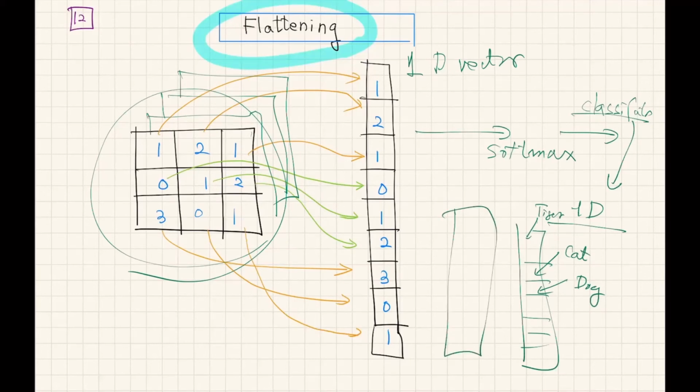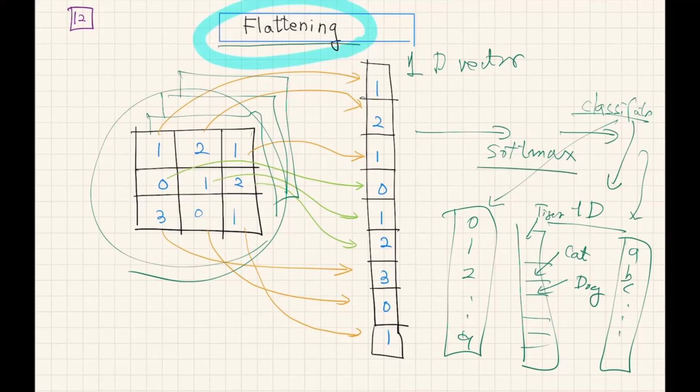Sometimes this output vector could be 0, 1, 2, 3 to 9. Sometimes this vector could be A, B, C, or the alphabet or some wording. So this size will be huge. So just before applying the softmax, we have to do the flattening process. Flattening means the first element of the 2 by 2 matrix will be connected to the first element of the one-dimensional vector. Of course, here also we have to find the connection elements.